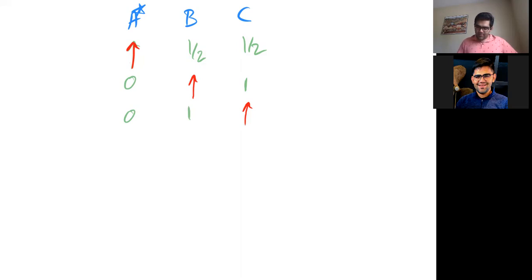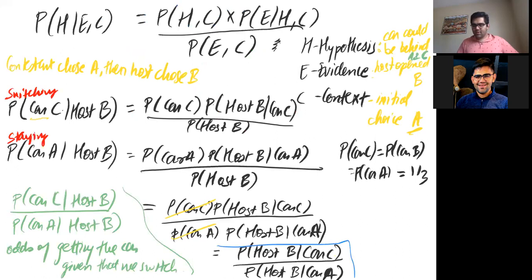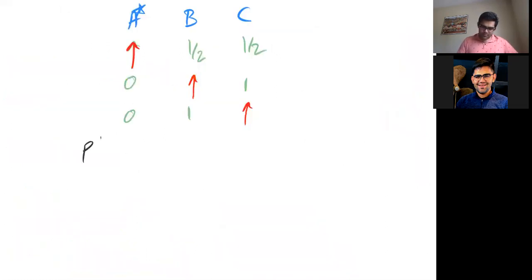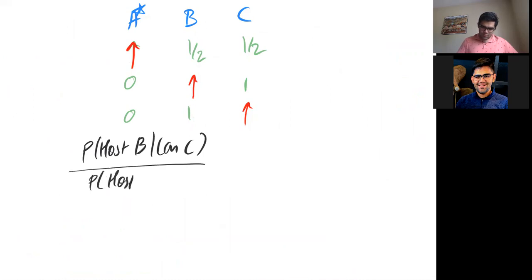So the probability that we were trying to find here in the first case was P the host chooses B given that the car is in C, upon P of host choosing B given the car is in A. Okay, so we are finding that. So I'll just write it down again for you. Okay, so if I had chosen A, I have chosen A. This is something that you need to understand.